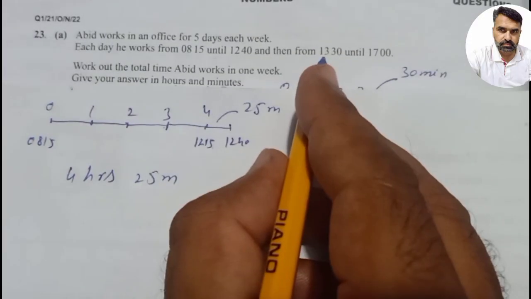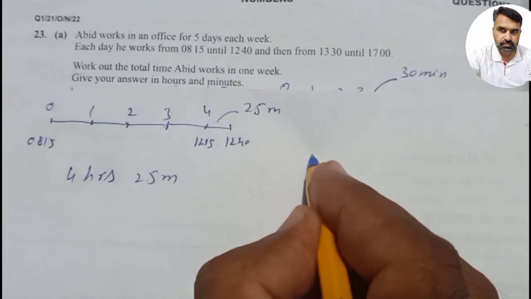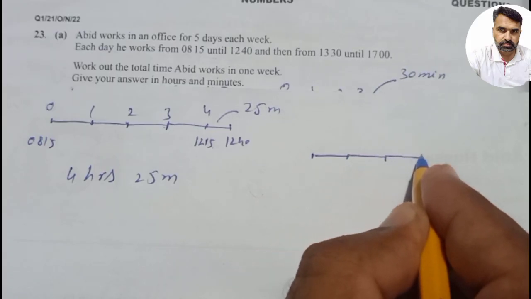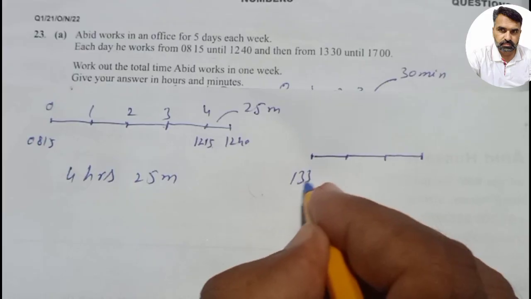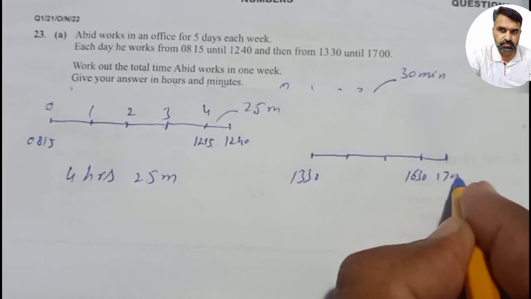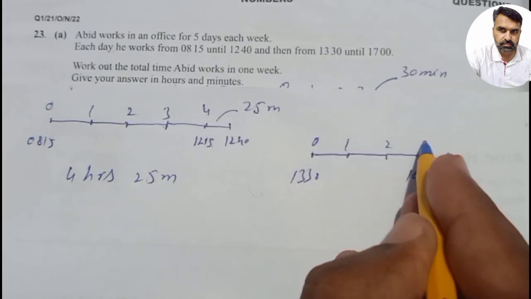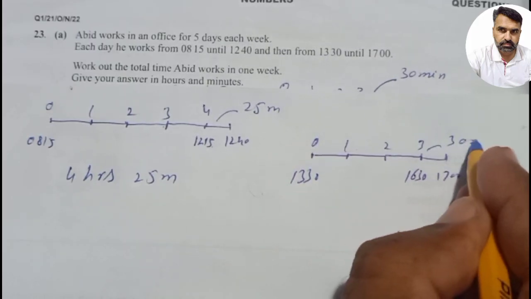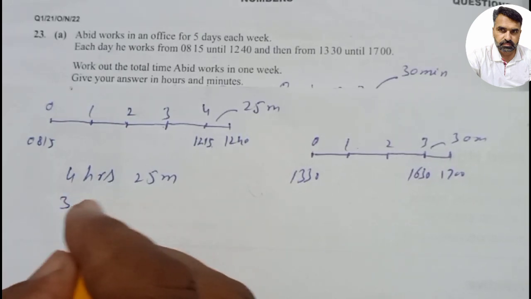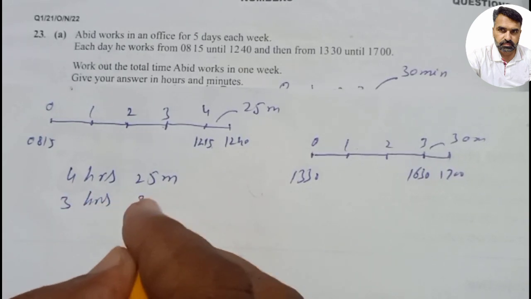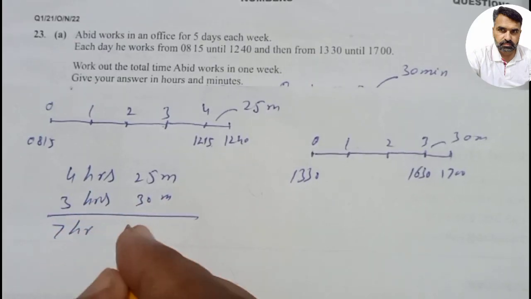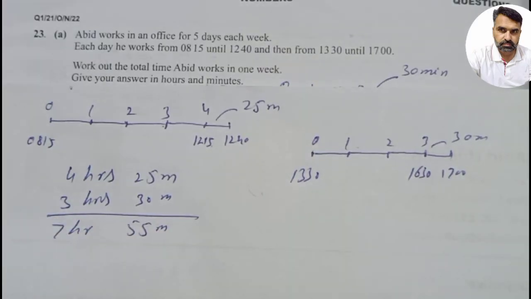And in the second half, from 13:30 to 17:00, it is 13:30, 14:30, 15:30, 16:30, and then 30 minutes up to 17:00 hours. 0, 1, 2, 3 hours and 30 minutes. So in the second half he works for 3 hours and 30 minutes. So students, total time will be 7 hours and 55 minutes per day.